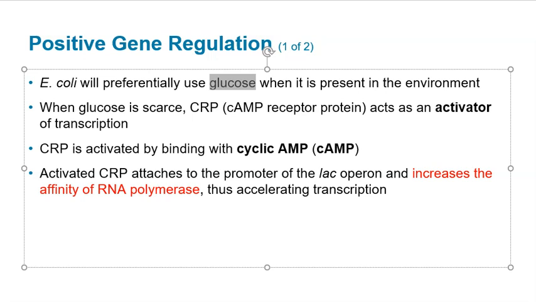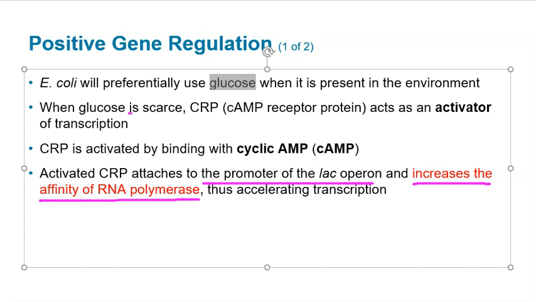So CRP is activated by binding cAMP, right? Why are we adding on to this? Because activated CRP attaches to the promoter of the lac operon and increases the affinity of RNA polymerase. So this also increases the likelihood that we are going to transcribe genes necessary for the lac operon.